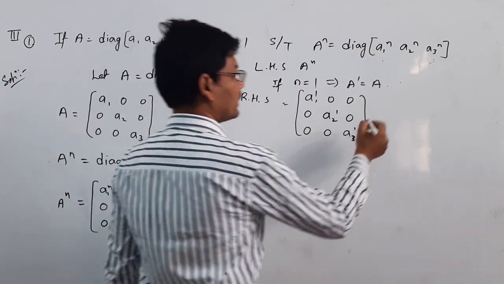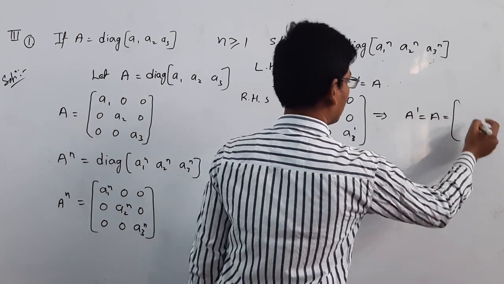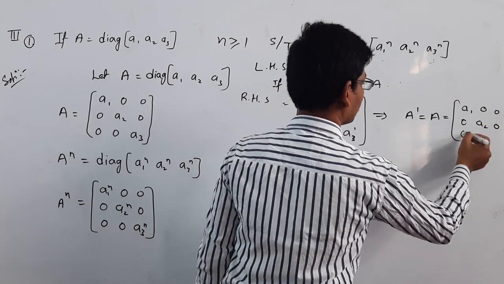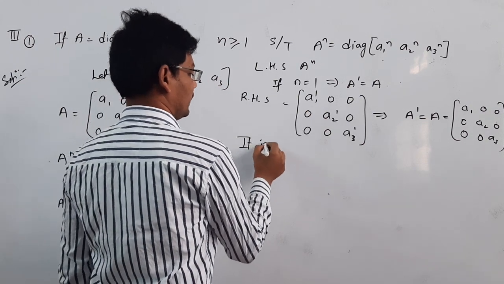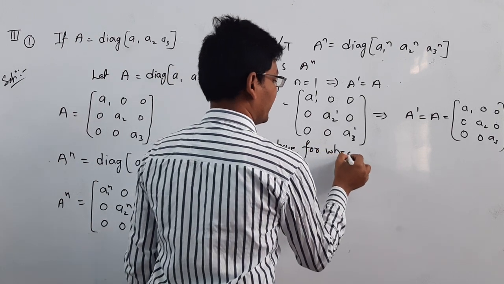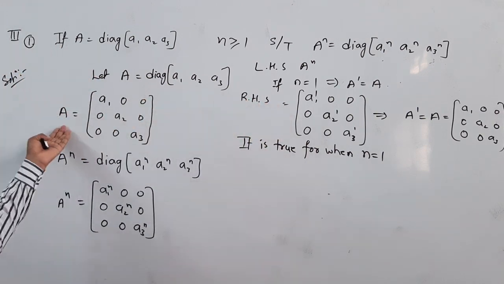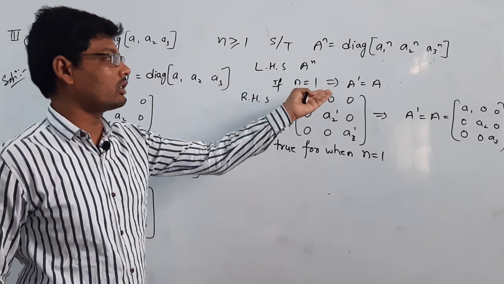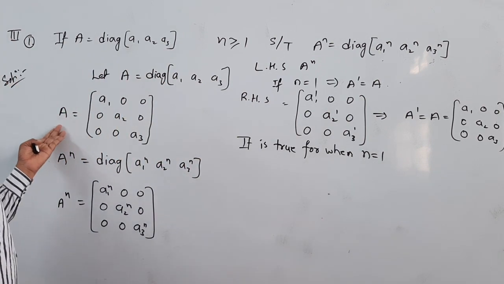So here we got A to the power of 1 is nothing but A only, A is equal to a1 0 0, 0 a2 0, 0 0 a3. So it is true when n is equal to 1. Substituting n is equal to 1 in the condition, we get the same result.